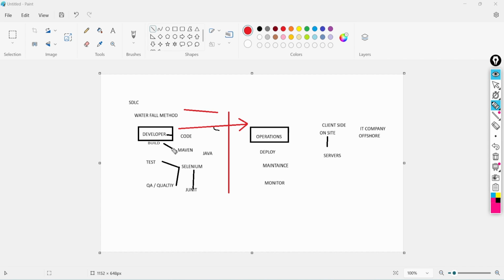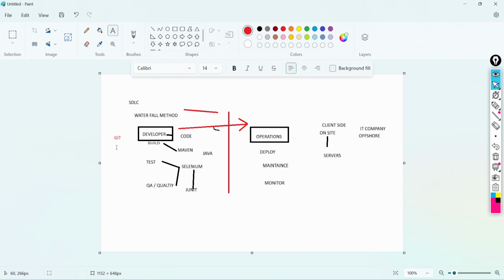Now the issue with the development, let's say. At that time, the developer used to take the code and put the code in Git. Git is a version control, source code management, right? Whatever code the developer has developed, he will push to Git, so it will be stored over there.